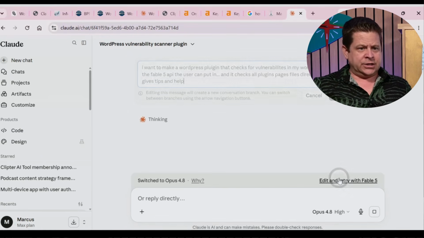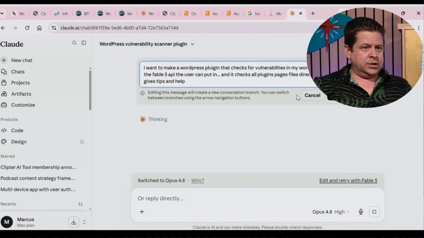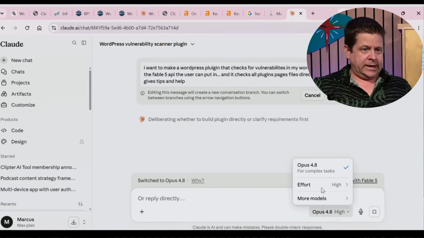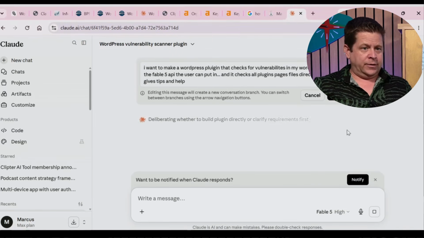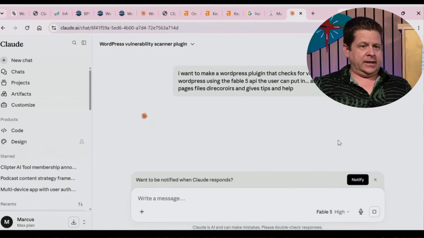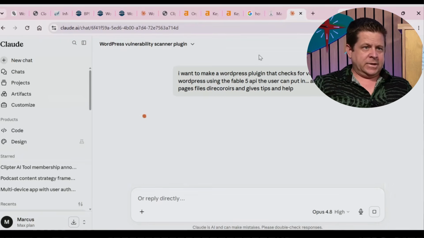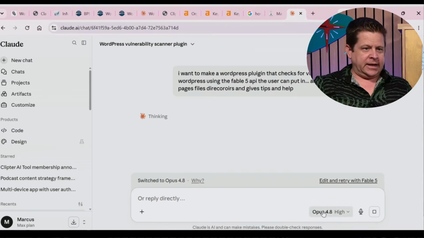Now this one actually switched, so we're going to do Fable 5. Retry with Fable 5, more models. We want to make sure we do that. Save, and let's see if it switches. It should stay in Fable 5. Sometimes it'll switch back, so you do have to kind of do that.